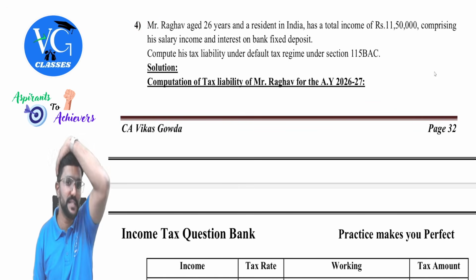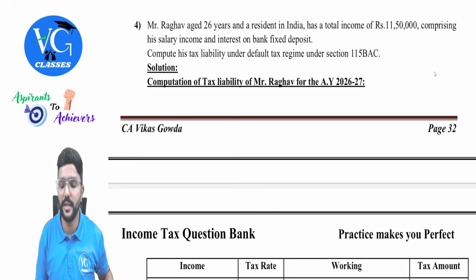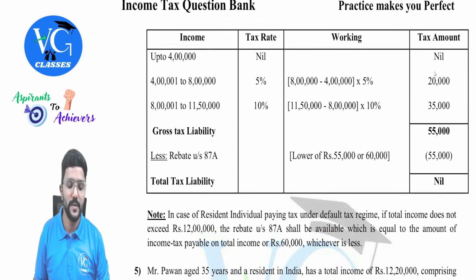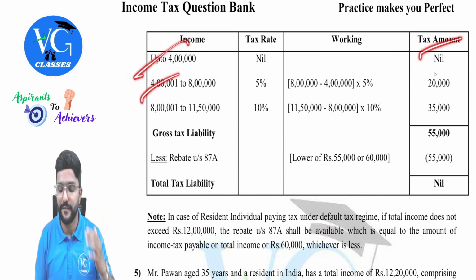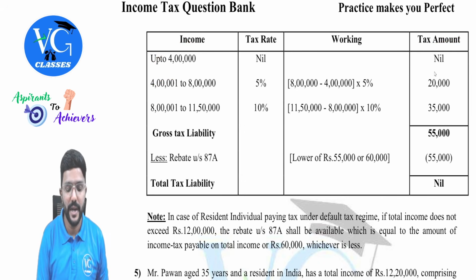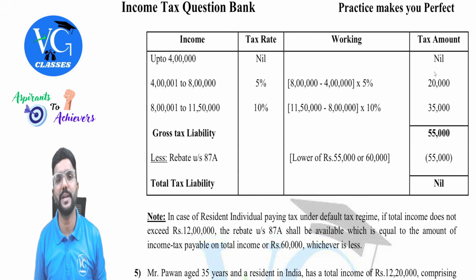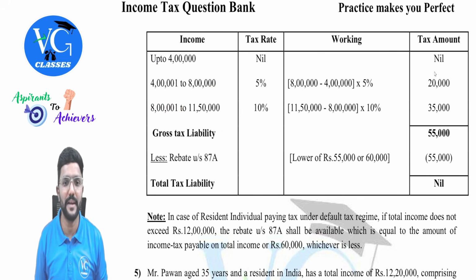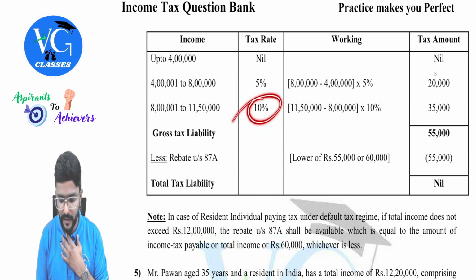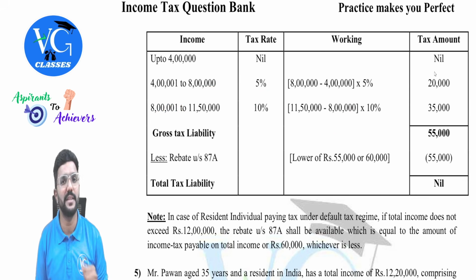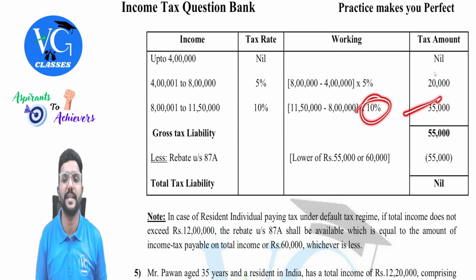Mr. Raghav, aged 26 years and a resident in India, has a total income of 11 lakh 50,000, comprising his salary income and interest on bank FD. Compute his tax liability under the default tax regime under section 115BAC. Up to 4 lakh, nil; 4 to 8 lakh, 5%, which comes to 20,000; 8 lakh to 12 lakh it is 10%, but we need to stop at 11.50 because his total income is only 11 lakh 50,000. So 11.50 minus 8 lakh gives 3 lakh 50,000 into 10%, which is 35,000.